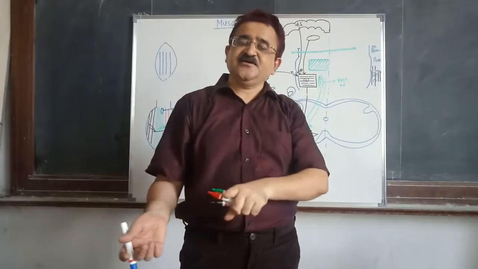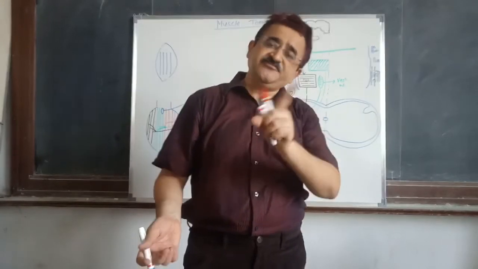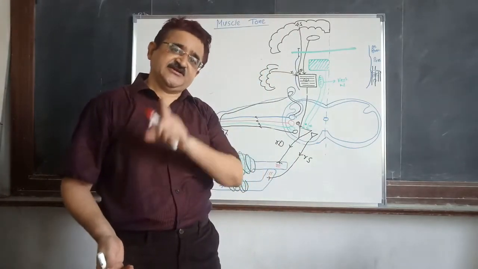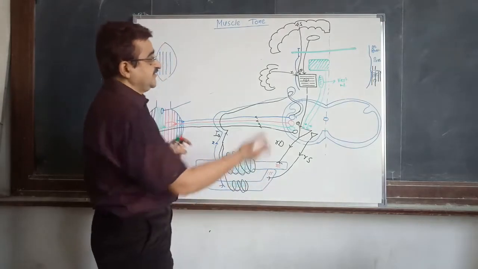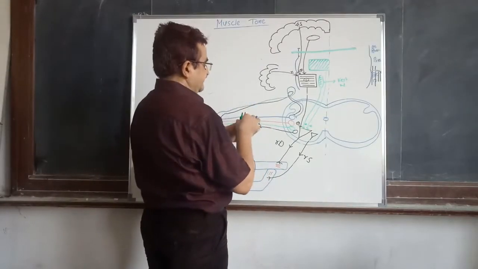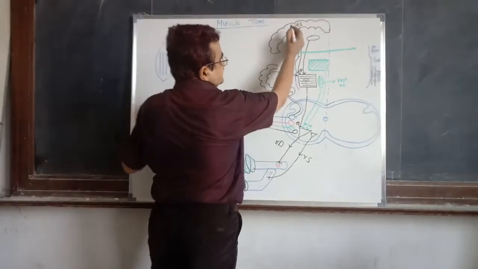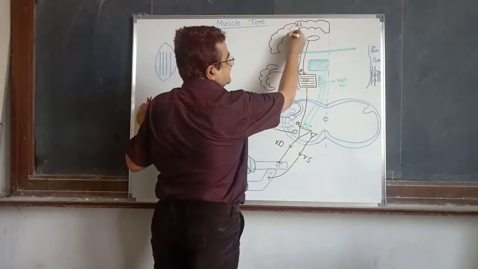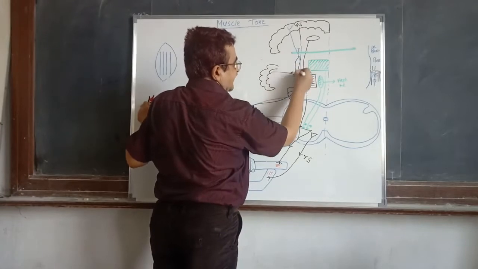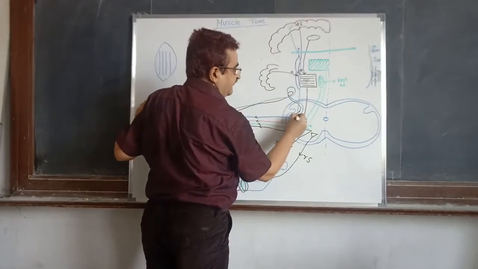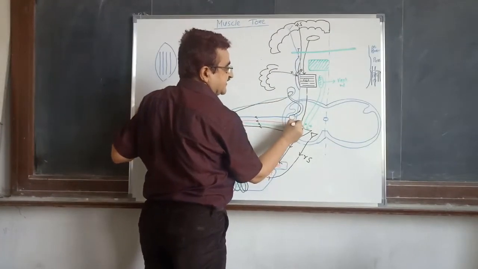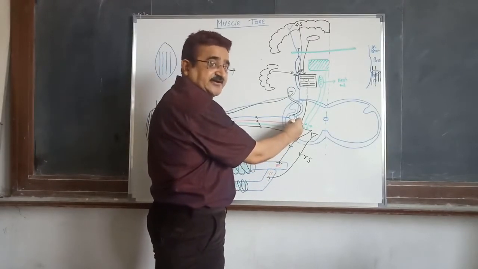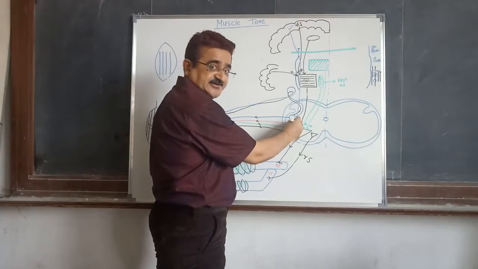And this ischemia now leads to development of rigidity. How does it lead to development of rigidity? Listen carefully. This is the motor area, the motor cortex. This motor cortex sends down one tract that goes all the way into the spinal cord, and that tract is known as the descending tract, or the pyramidal tract, or the corticospinal tract.